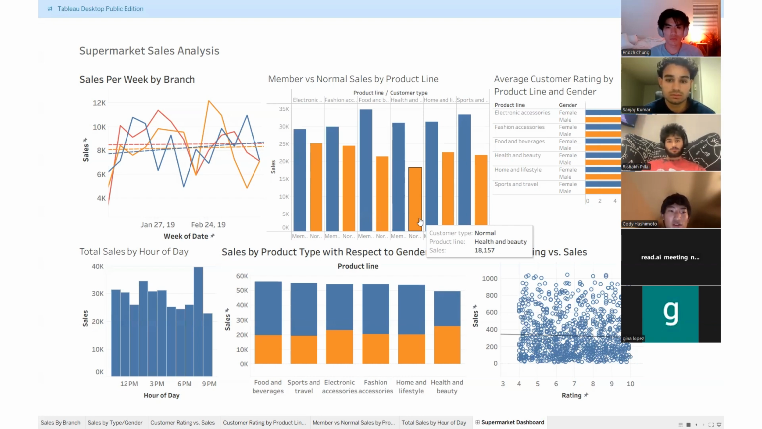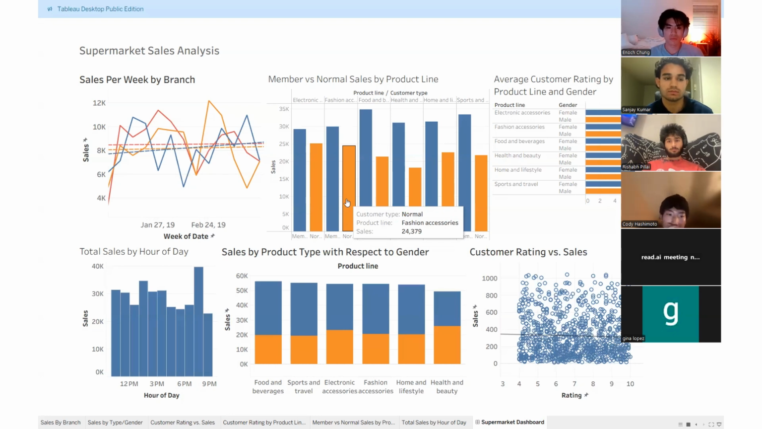Looking at electronic accessories and fashion accessories, the gap between member and normal sales is the most balanced of all 6 categories. This suggests that these product lines have broader general appeal that extends beyond just loyal customers. Management can leverage this by using these categories as entry points, attracting new customers through promotions in these sections, and then introducing them to the membership program once they're in the store.